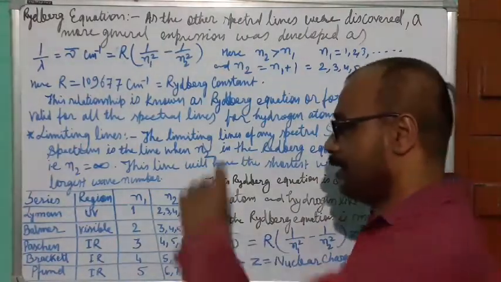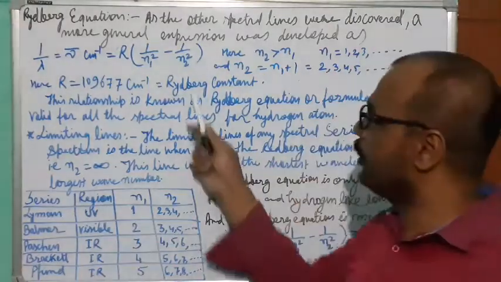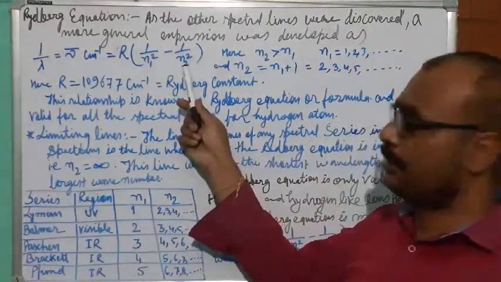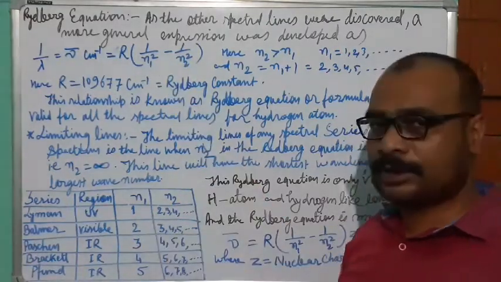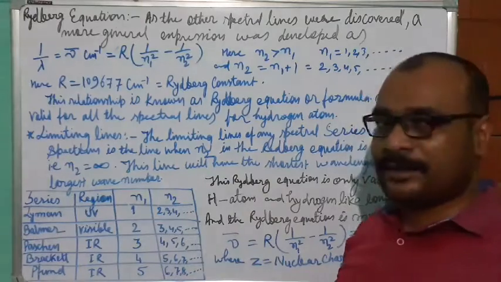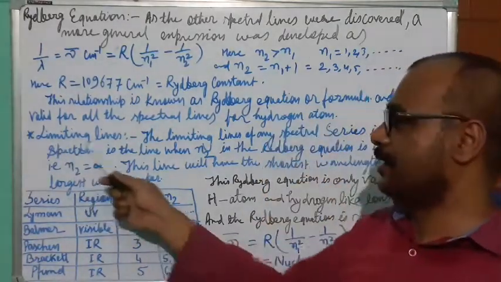So when n2 is infinity, from infinity coming to the first orbit, then there will be spectral lines. Those spectral lines will be known as limiting lines.